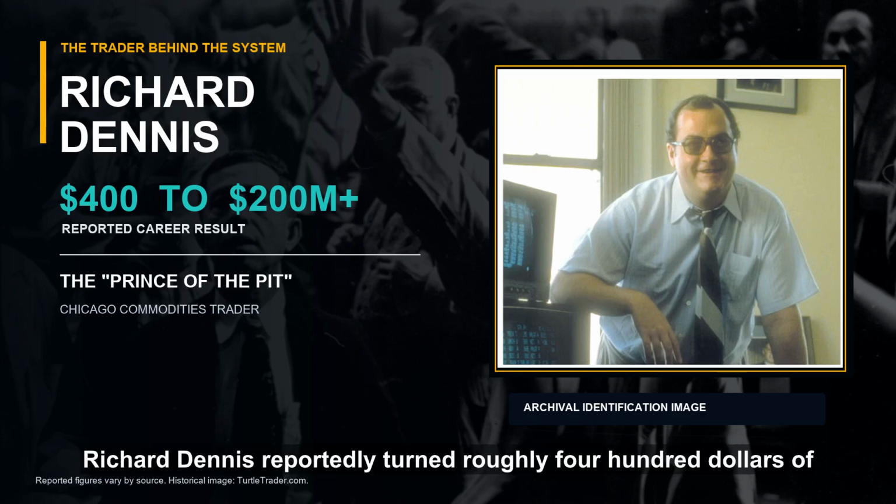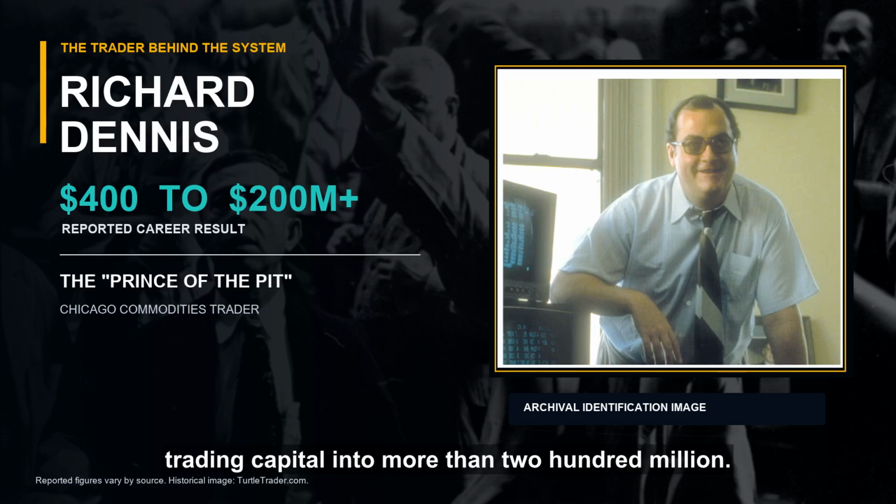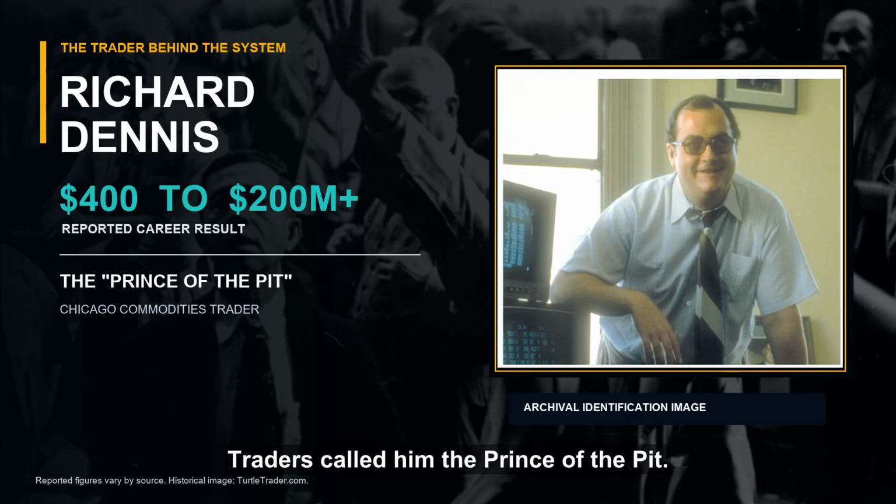Richard Dennis reportedly turned roughly $400 of trading capital into more than $200 million. Traders called him the Prince of the Pit. Then he tried something even more radical.